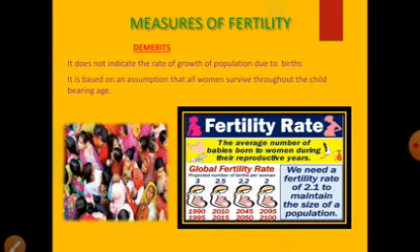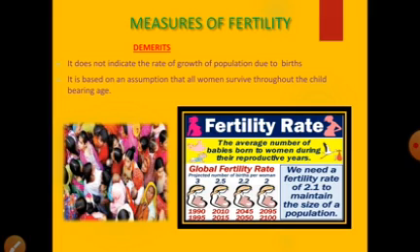And next are the demerits. What are the demerits of TFR? The first demerit is, it does not indicate the rate of growth of population due to births. The second demerit or drawback is, it is based on an assumption that all women survive throughout the childbearing age. For calculation of TFR, they assume that all the women survive till they reach childbearing age, but we don't have a guarantee that all women survive up to the end of childbearing age, that is 49. So these are the two drawbacks of TFR.